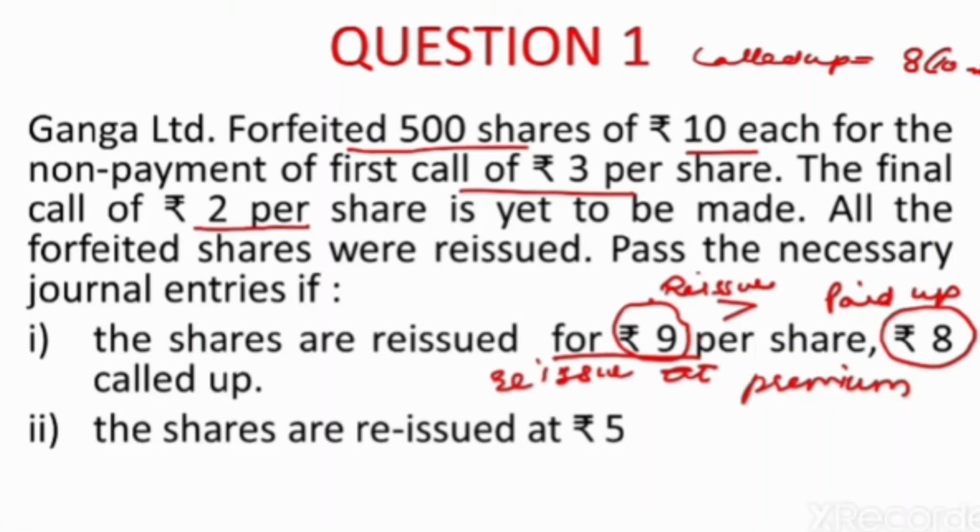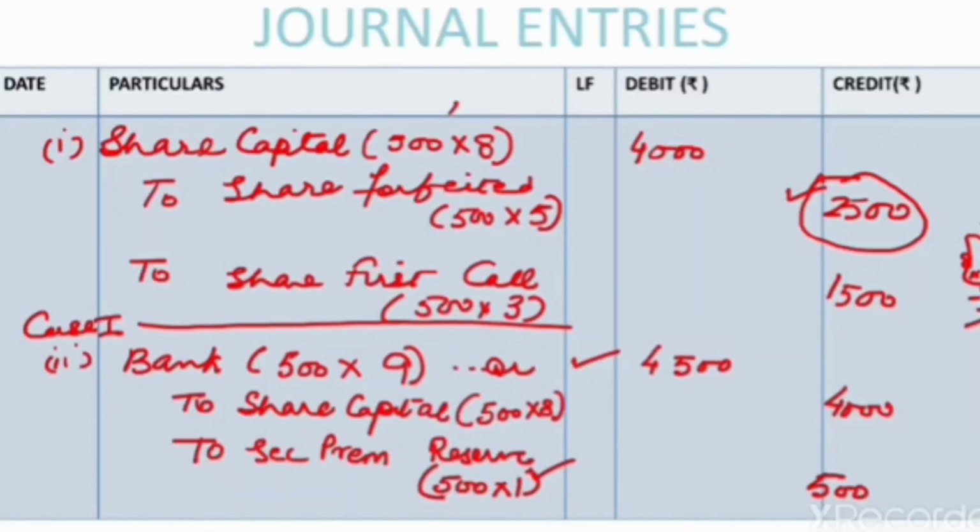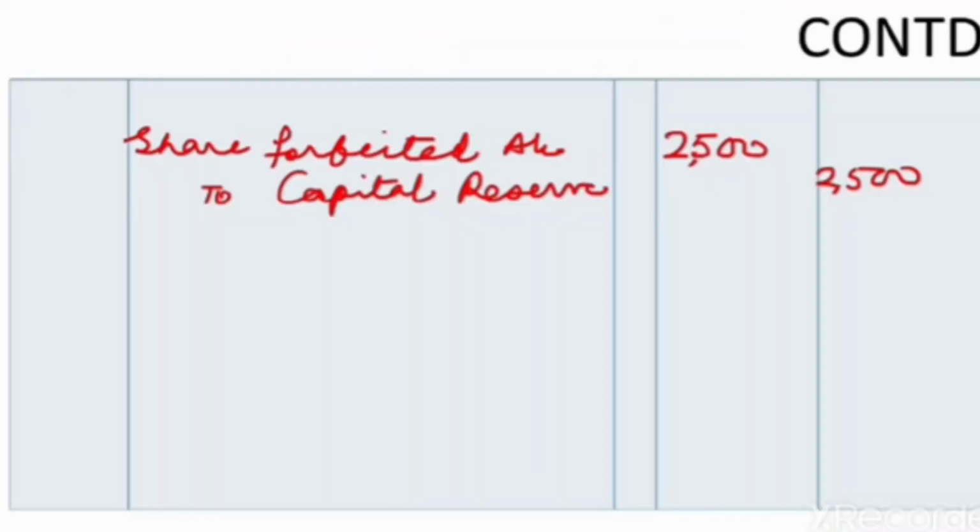So the entry for forfeiture will remain the same. That is, share capital account will be debited. In both cases, this entry will be common: to share forfeiture, the amount received 2,500, and to share first call rupees 1,500. But now these shares are reissued at rupees 5 per share, and the paid up value is not given, so we will assume the paid up value. This entry is for the reissue; forfeiture we have already passed.